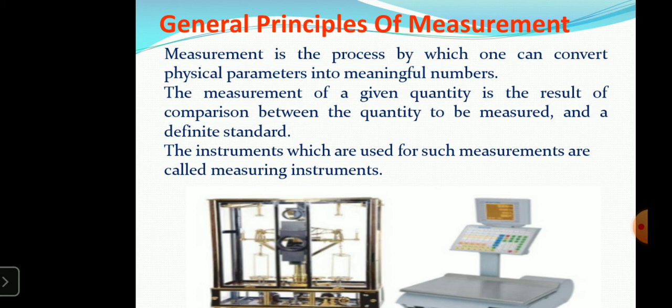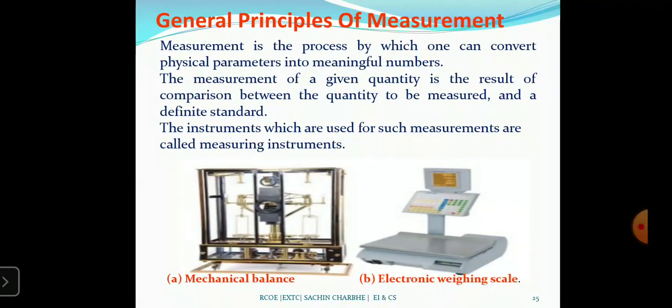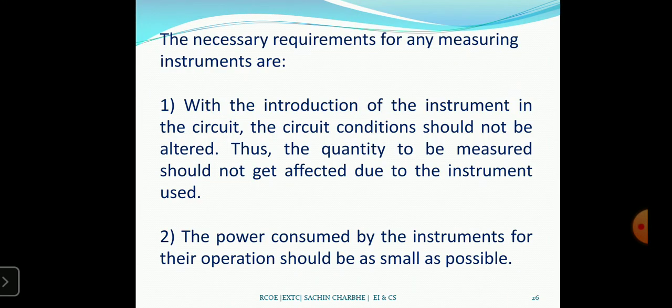Next point. The necessary requirements for any measuring instrument: with the introduction of the instrument, the circuit condition should not be altered.